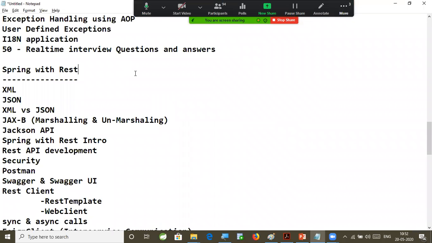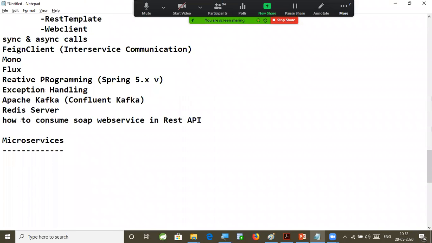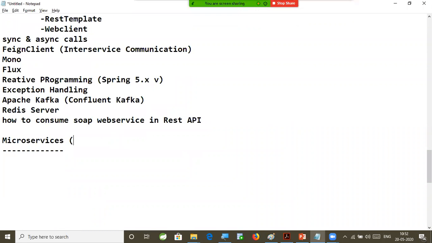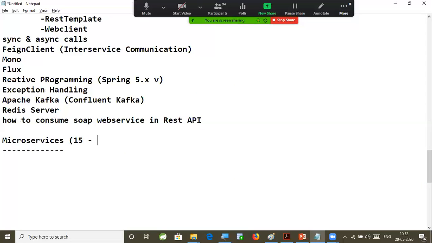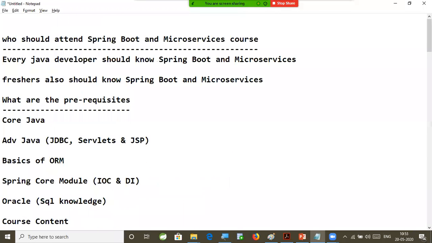REST concepts are going to take approximately 15 to 20 days of time, and 15 to 20 days it is going to take for microservices. So approximately 2 months of time I'm planning for this microservices batch for all these concepts.